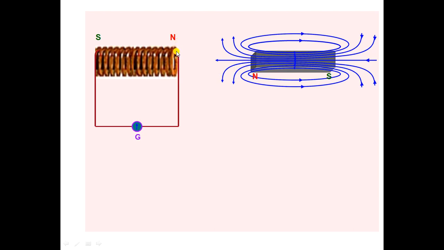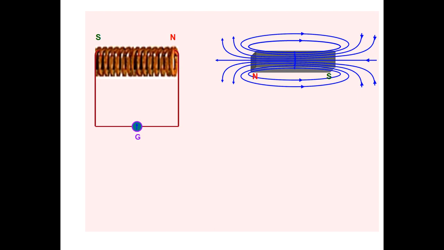If the bar magnet is at constant state and the coil is moving away from the N pole, that time also this end behaves like an S pole and it opposes the motion. So always the coil opposes the motion of the magnet, and even the magnet also opposes the motion of the coil.